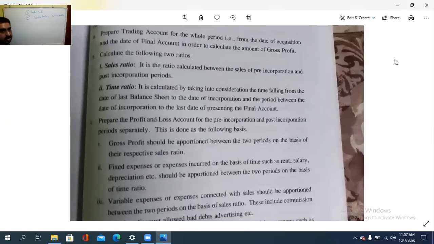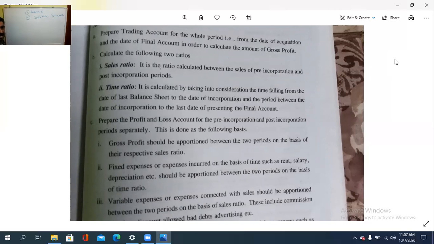Sales ratio and time ratio. So what is a sales ratio? It is the ratio calculated between the sales of the pre-incorporation period and the post-incorporation period. That is, the ratio between the sales before registration and the sales after registration is what is called the sales ratio.